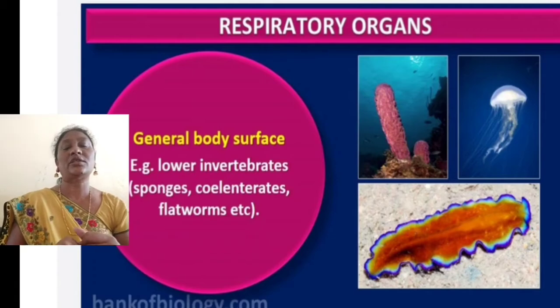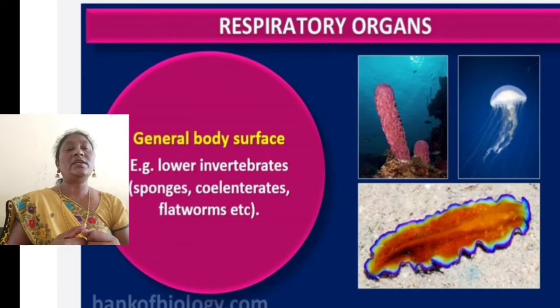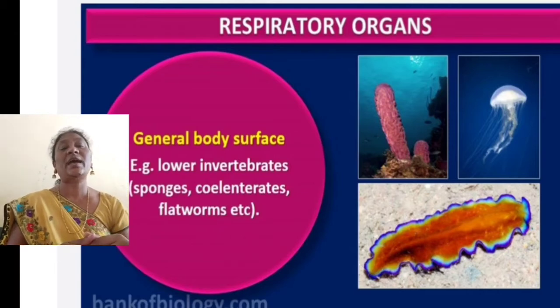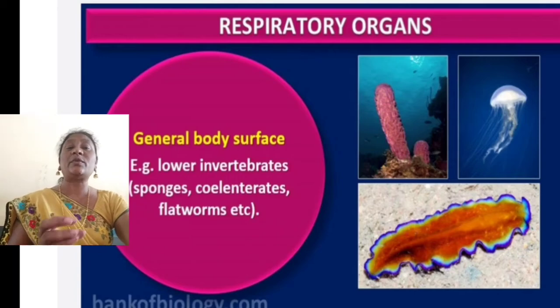Respiratory organs, not excretory, respiratory organs. General body surface: in frogs, snakes, flatworms, coelenterates, sponges, we can find a general body surface. Only from the body surface will they carry out respiration, which we call cutaneous respiration. Lower invertebrates, sponges, coelenterates and flatworms all show respiration by the skin. So the respiratory organ in these animals is skin.